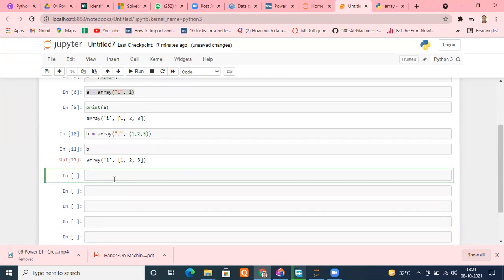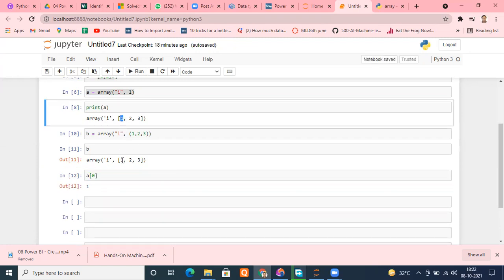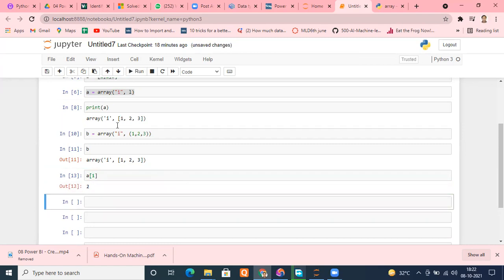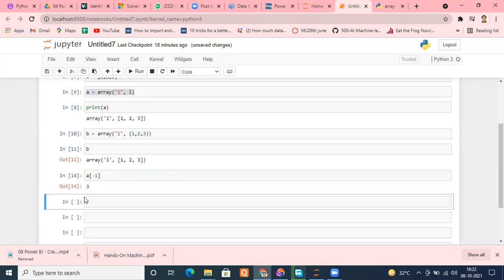Directly you can access elements. For example, my array is A, which has elements 1, 2, and 3. If I use A with the normal notation that we use for indexing, whether with strings or lists, we put the square brackets. Let me put 0 here and run this. Can you see? I get my first element, very much like I do in the list. Let me put 1 here. I'll get 2. Even if I put -1 here, -1 is the last element. Let me run this. I get 3.